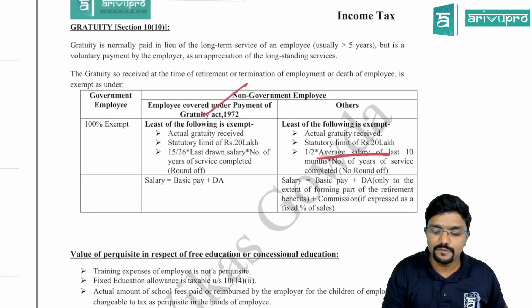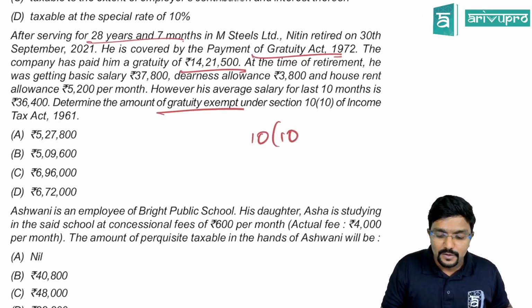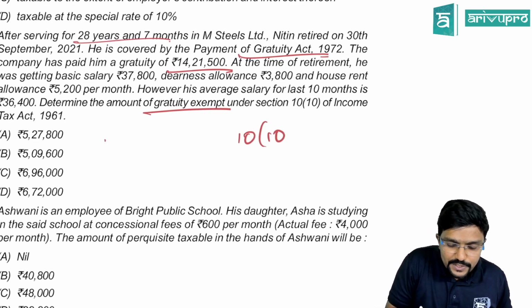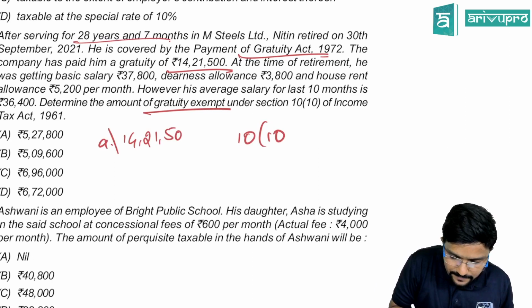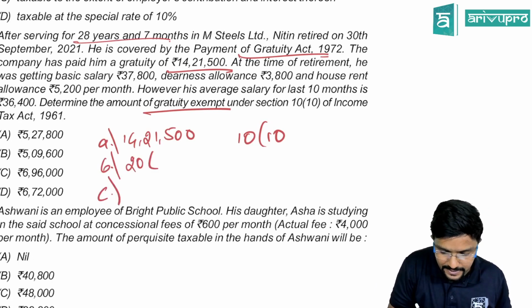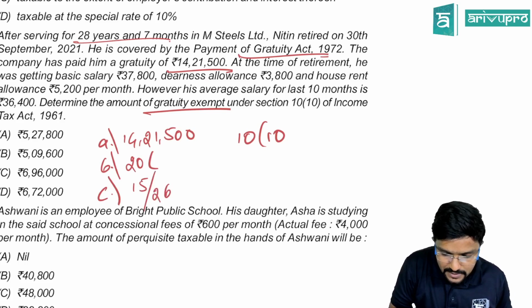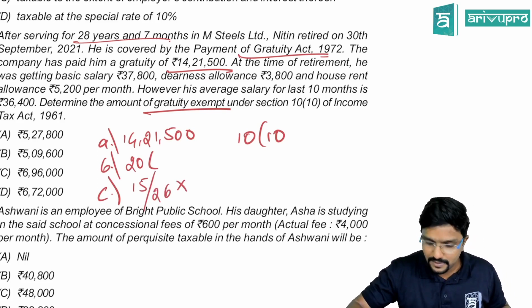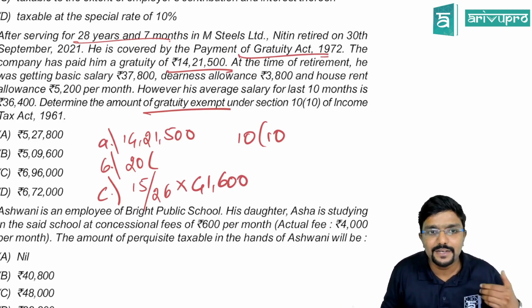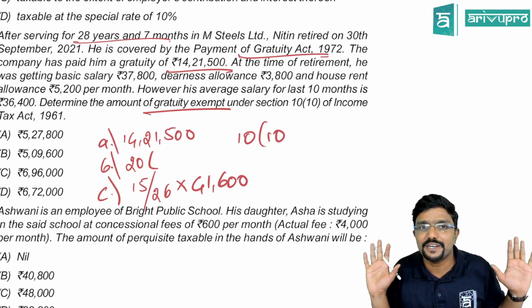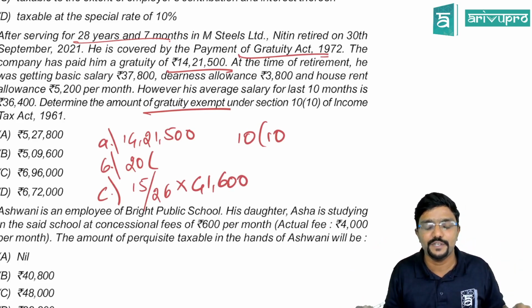Okay, sir. We'll see one by one. A option is actual gratuity received, which is 14,21,500. Then B option is 20 lakh limit. Then C option, let us calculate. 15/26 last drawn salary would be 37,500 plus DA 3,800. It will be 41,300 per month you have to take. And sir, they have given HRA. HRA is not to be considered. Please be careful. They are given just to confuse you.